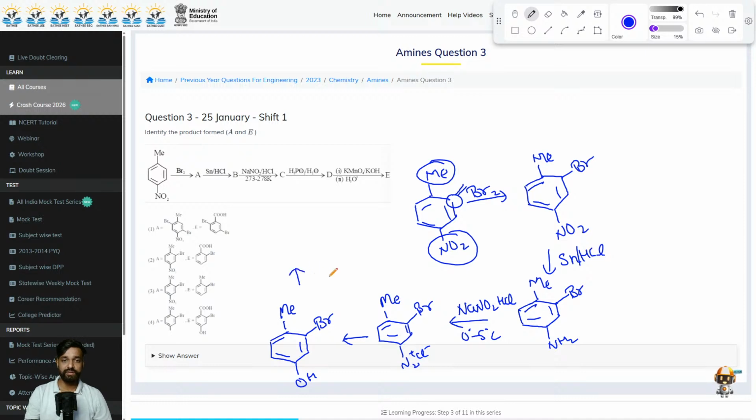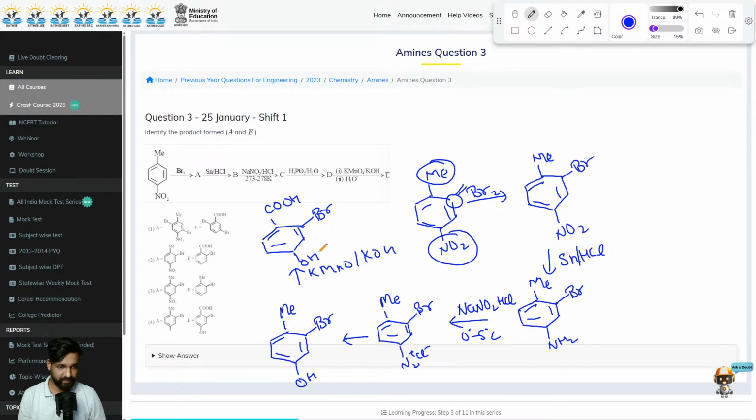Lastly, what are we doing? We are treating it with KMnO4 and KOH. So that is very simple. It is an oxidation reaction that will oxidize the whole methyl group into carboxylic acid. Here it will be Br and in the end part we will have OH. According to this, the correct answer would be option 4, right? I hope this is clear to you. Moving on to the next question.